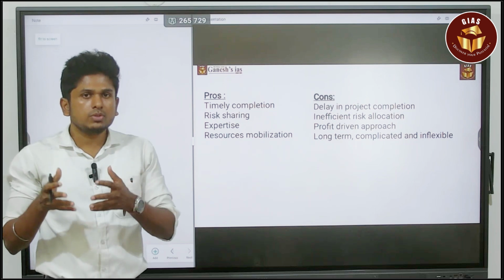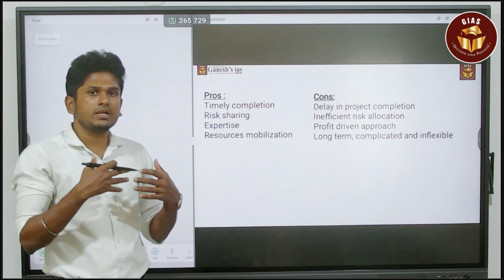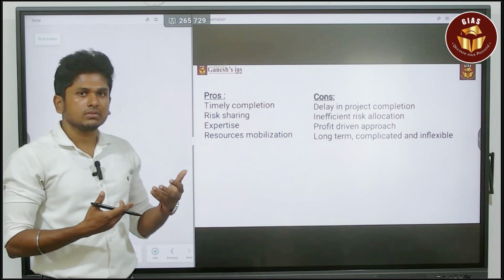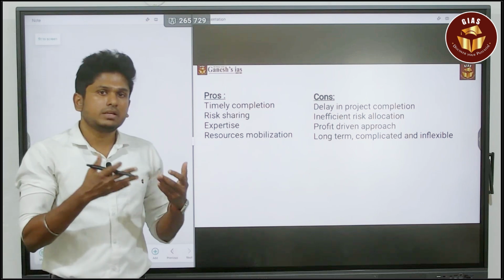So when it comes to the private player participating in the projects of the government, it will increase their expertise. That is the major benefit. And the last thing is resource mobilization. Again, it is a repeated point only.